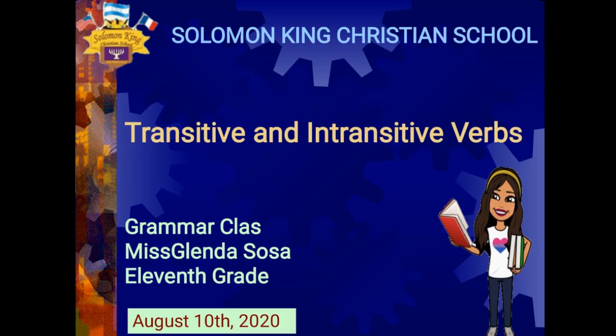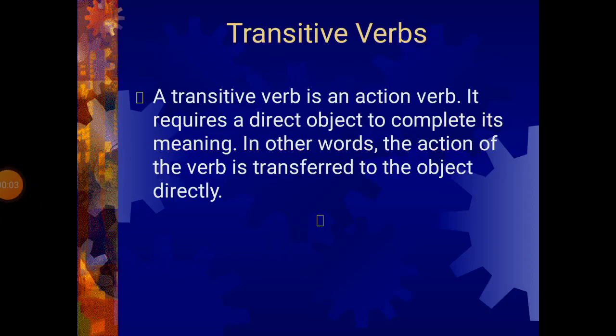Hello, today we're going to see transitive and intransitive verbs. A transitive verb is an action verb. It requires a direct object to complete its meaning. In other words, the action of the verb is transferred to the object directly.